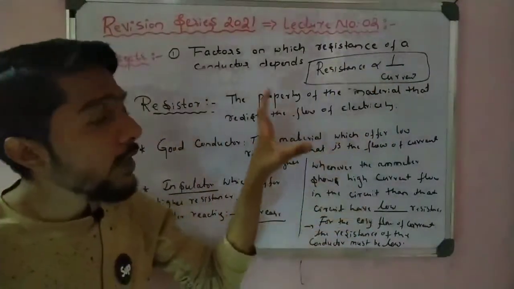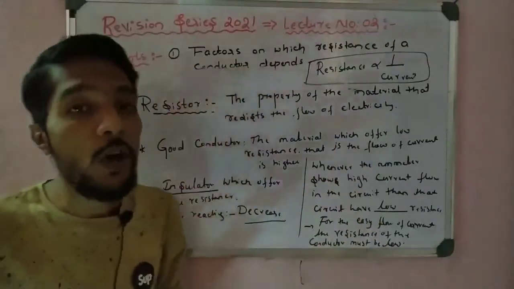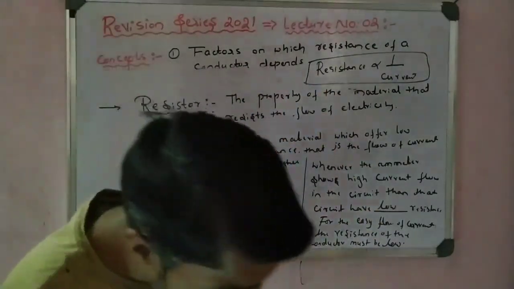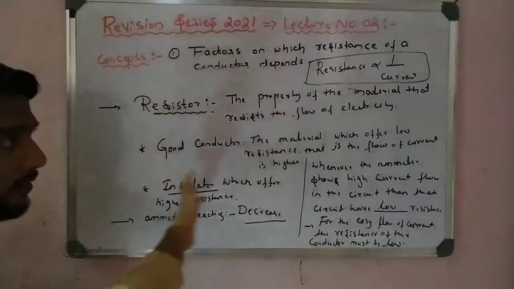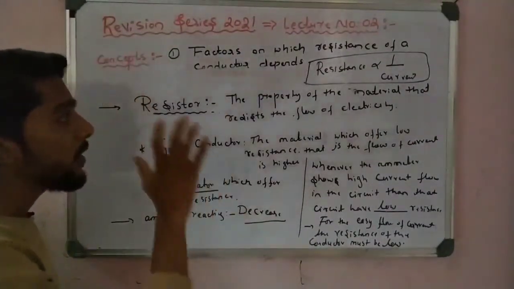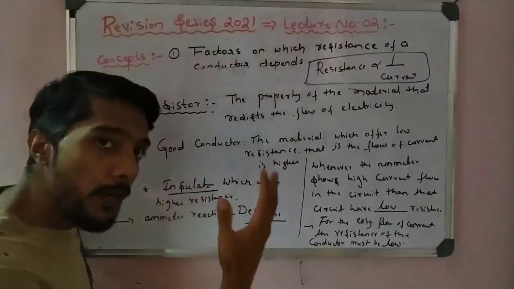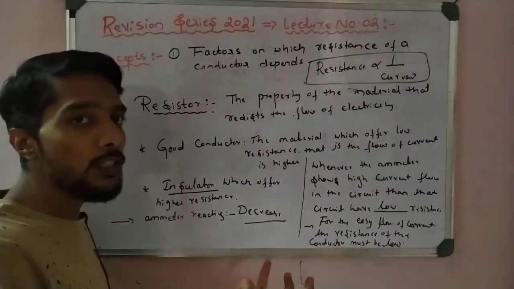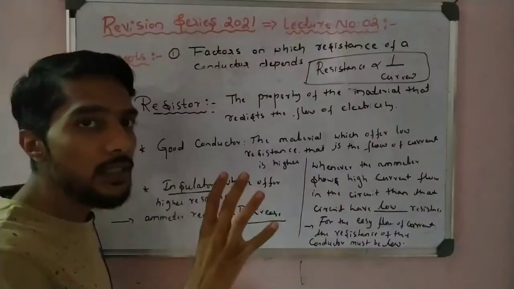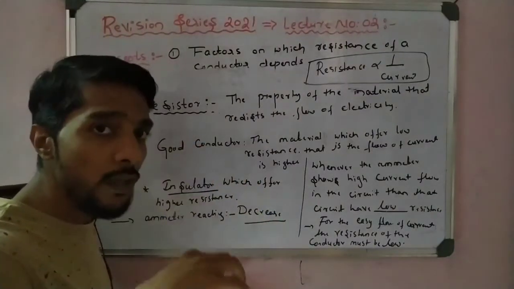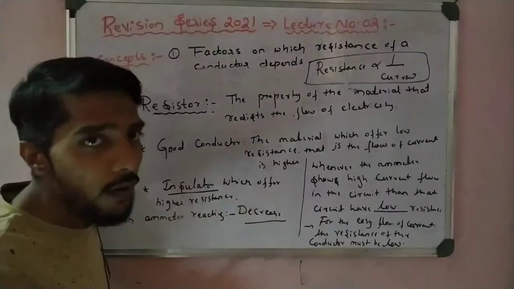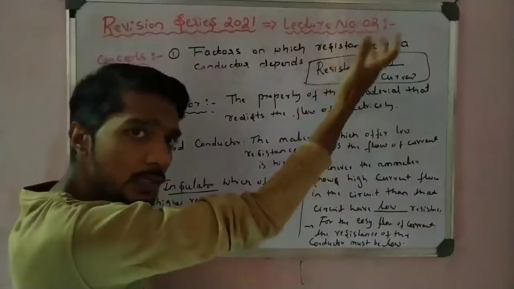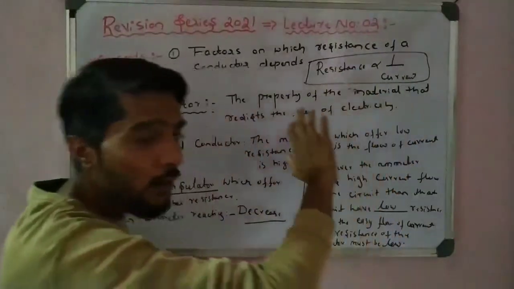That concept is very important to learn about the factors on which the resistance of a resistor depends. Let us start. Hope you understand all these things. We study first about resistance, a property which opposes the flow of current. If there is greater opposition, it means high resistance. If there is less opposition, it means low resistance. So what is the effect on current? High resistance, low current. Low resistance, high current.